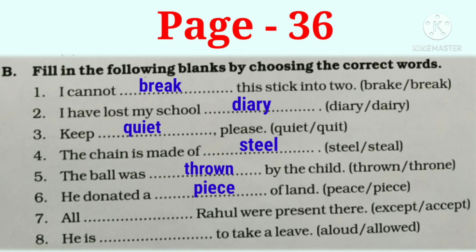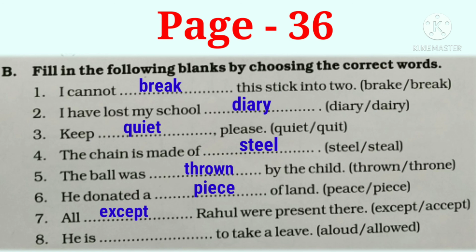Now look at the seventh sentence: all dash Rahul were present there. The options are EXCEPT or ACCEPT. Yes, the correct option here is EXCEPT. Except means unless or exclude, and the word with the spellings ACCEPT means to believe in or receive.